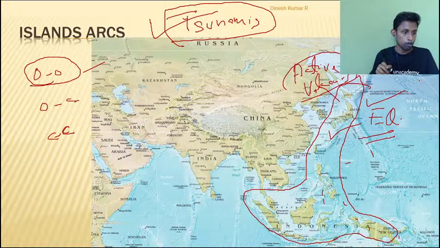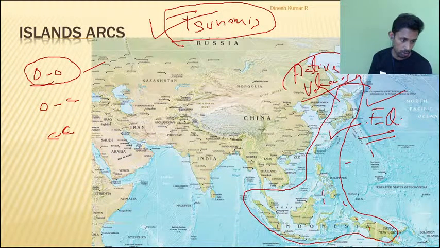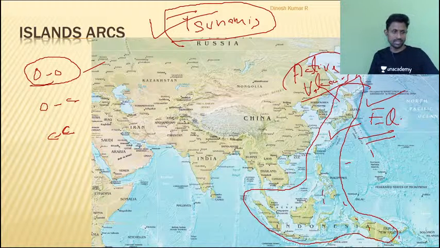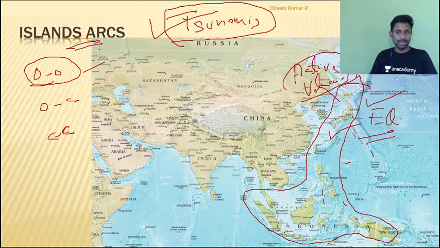Yes, basically it is considered extinct because there is relatively less active interaction at present. But yes, that area is highly active, so we can say it can be dormant also. It can erupt in future also, but at present generally no activity is seen, so we are classifying it as extinct. Okay, sure. Moving further from here, this is island arc.